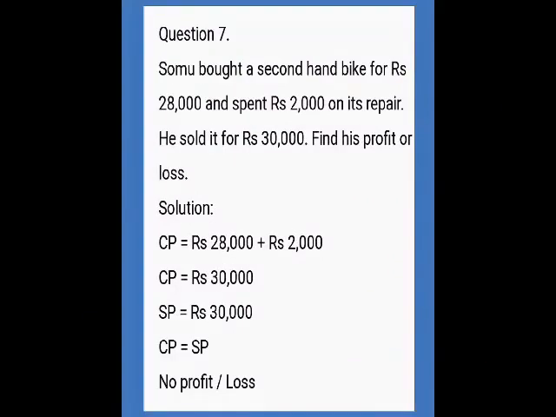Question number 7. Somu bought a second-hand bike for rupees 28,000 and spent rupees 2,000 on its repair. He sold it for rupees 30,000. Find his profit or loss. Here we have selling price, cost price and repair charges. So repair charges should be added to the cost price. If you add them, we will get the original cost price. So cost price is equal to rupees 30,000. Selling price is also 30,000. Both are the same. There is no loss. There is no profit.